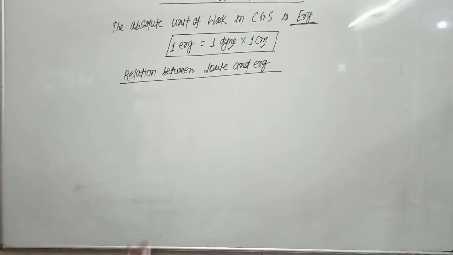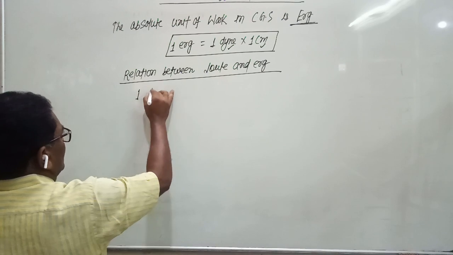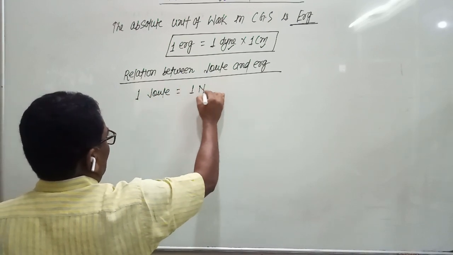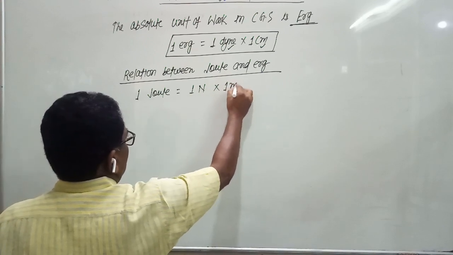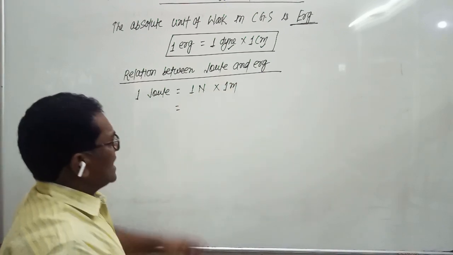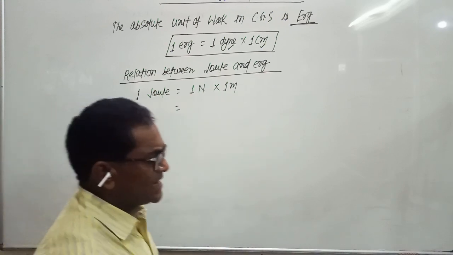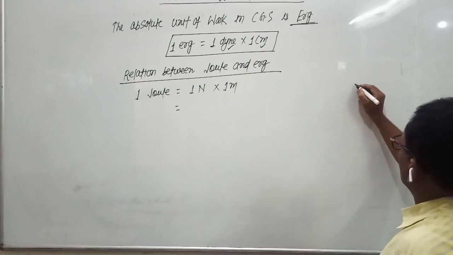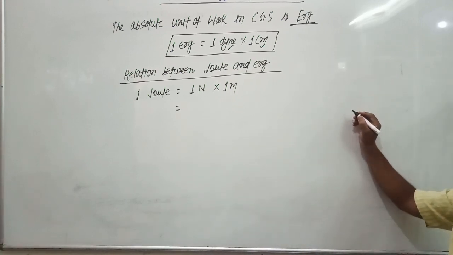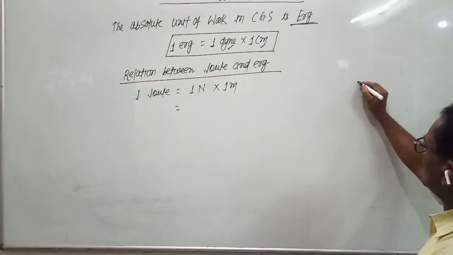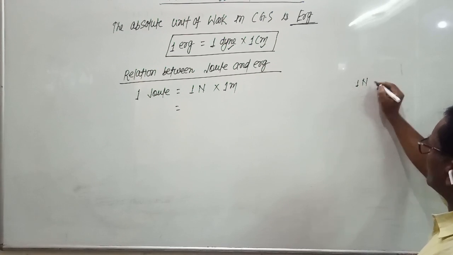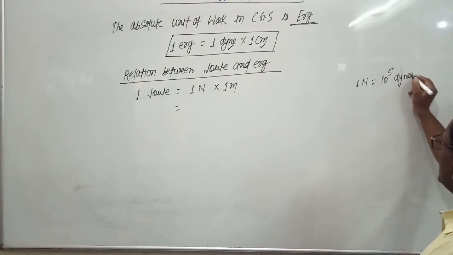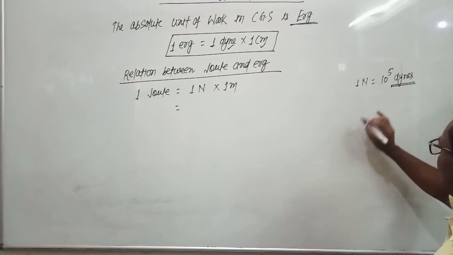So 1 joule equals 1 Newton into 1 meter, and 1 Newton equals 10 raised to the power 5 dynes, because dyne is the CGS unit of force.